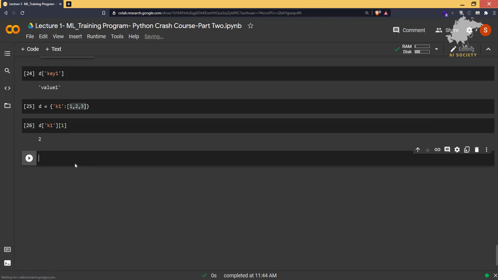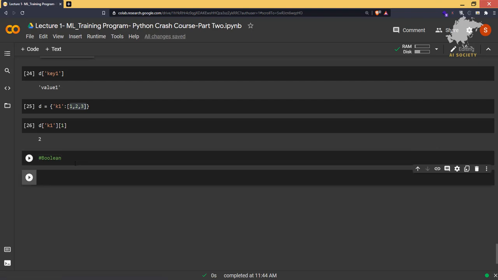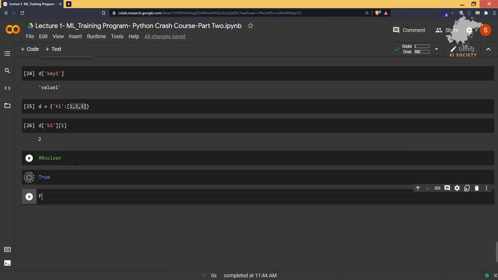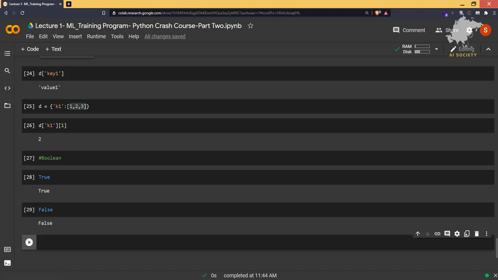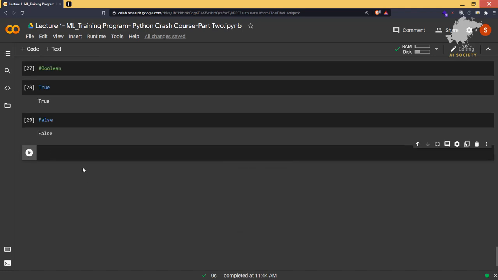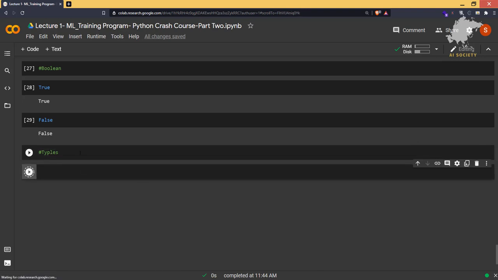Let's talk about the boolean now. Okay, let's talk about the boolean. Boolean is just true and false. It's nothing else. True and false. And now let's talk about tuples. Okay, now let's talk about tuples quickly. So we have the tuples here. Just a second.